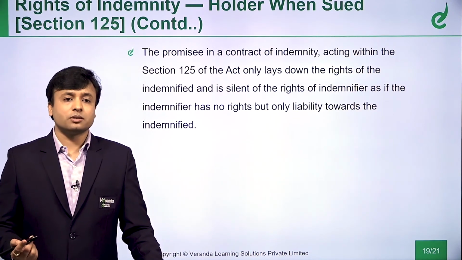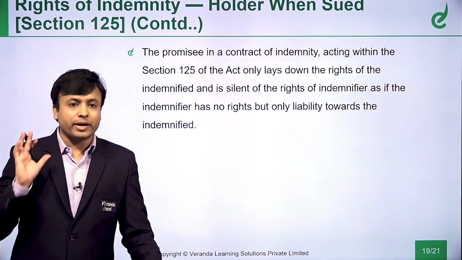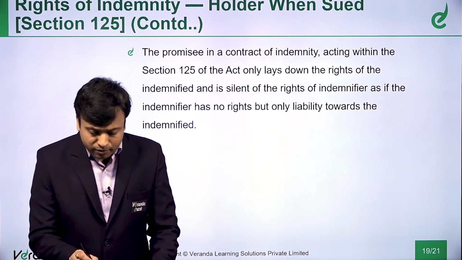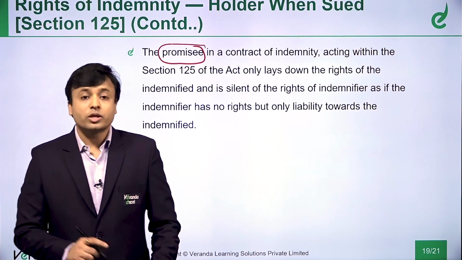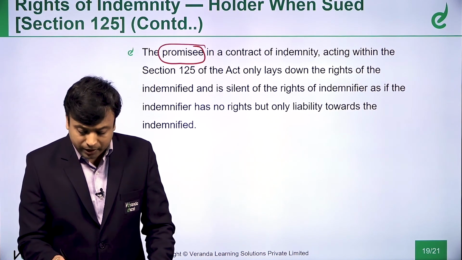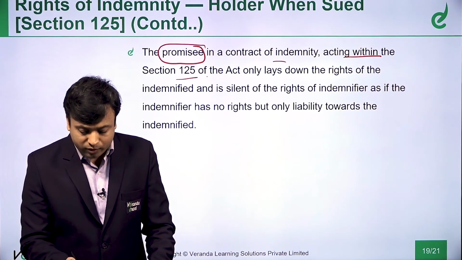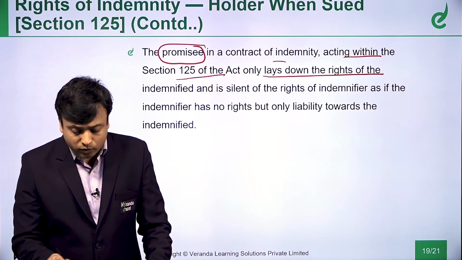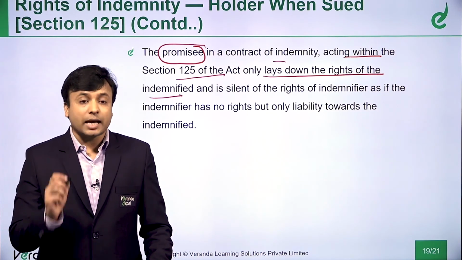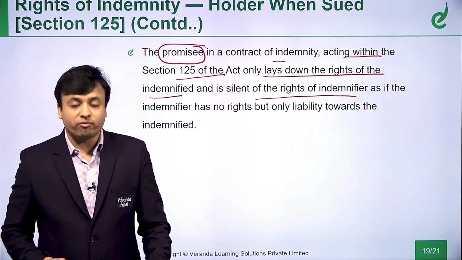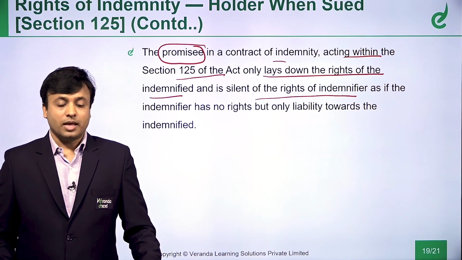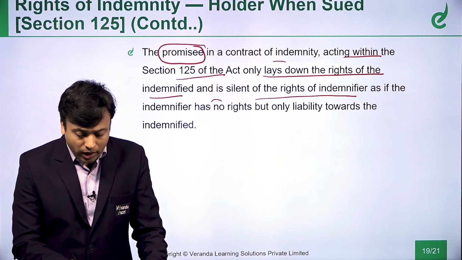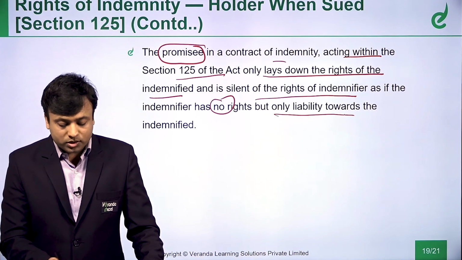Now, who is the promisee? All this should be in your mind. Promisee is nothing but the indemnified. The indemnified in a contract of indemnity, acting within the section 125 of the Act, only lays down the rights of the indemnified and is silent on the rights of the indemnifier, as if the indemnifier has no rights but only liability towards the indemnified.